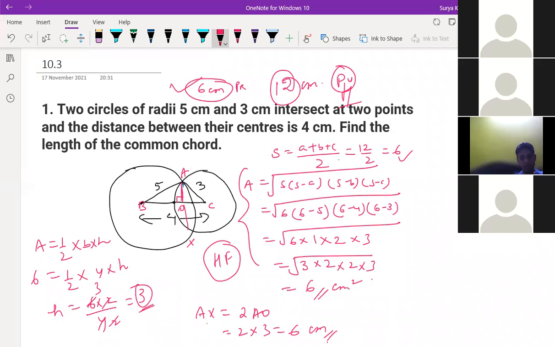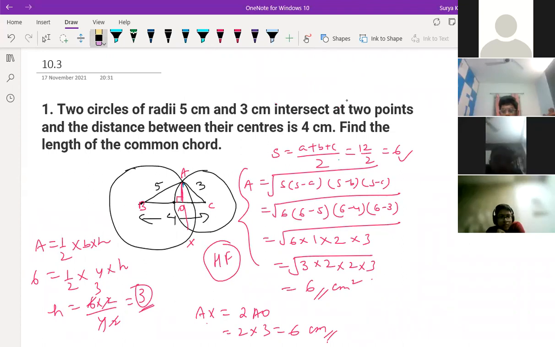Sir, yes, sir. First I have taken the semi-perimeter, sir: 5 plus 4 plus 3 by 2. Okay. What I have done, same way you have done or different way? Yes, sir, same way, sir. But sir, first time I didn't get the answer, sir. Second time I got. First time I got 1, sir. Acha, you are getting 1 before.